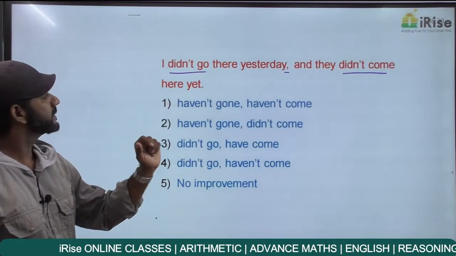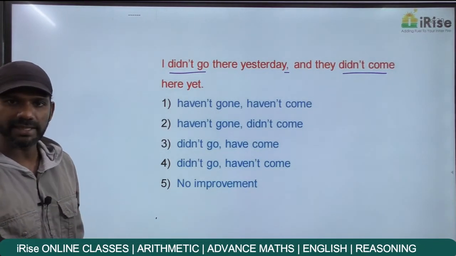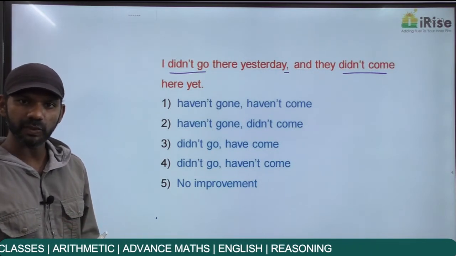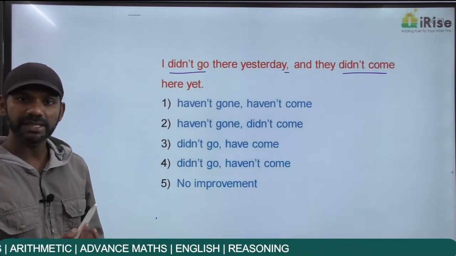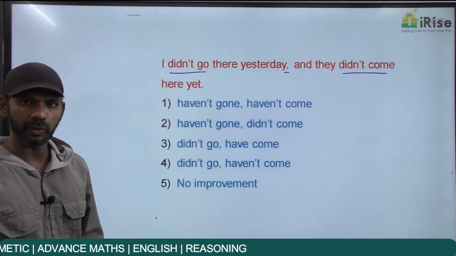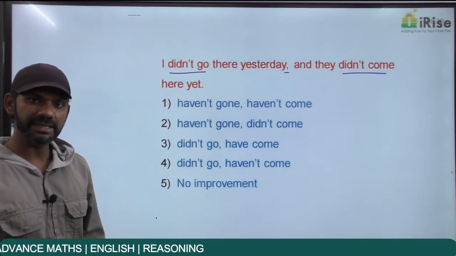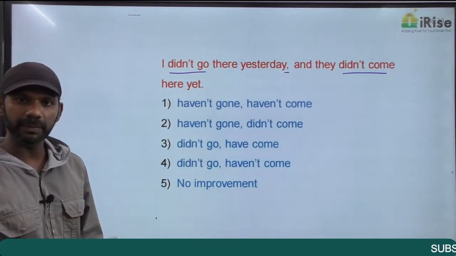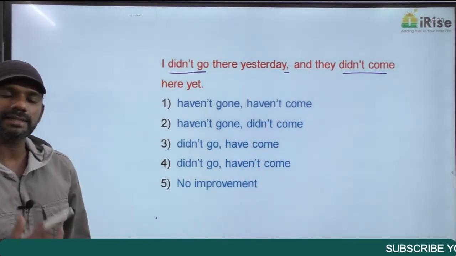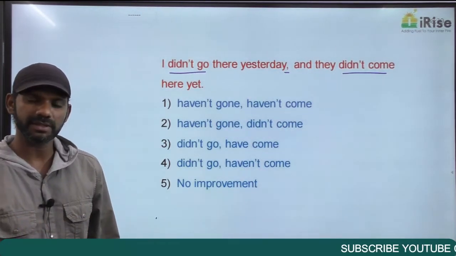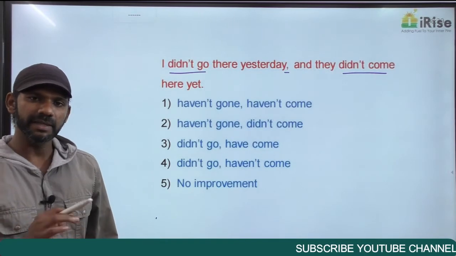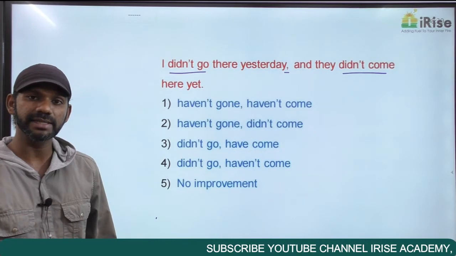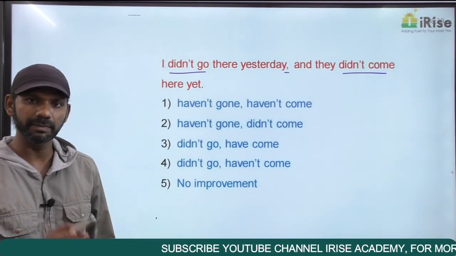The first idea, I didn't go there yesterday. I didn't go is simple past tense because did is V2 and didn't go is did plus V1 plural. It's always did plus V1 plural: didn't go, didn't come, didn't sit, didn't stand, didn't teach, etc. I didn't go there yesterday is simple past. We discussed in tenses regarding the usage of simple past. When do we use simple past? Simple past is used to refer to a past action when the time of the action is mentioned. That's a rule regarding simple past.